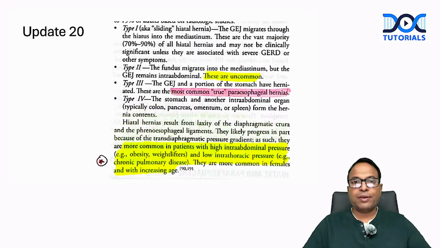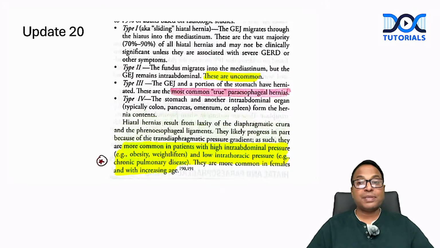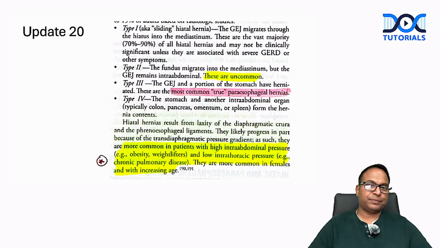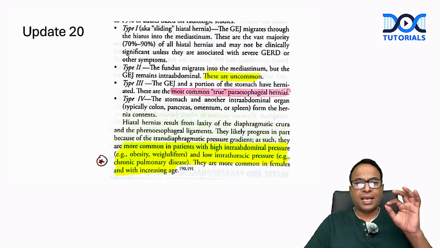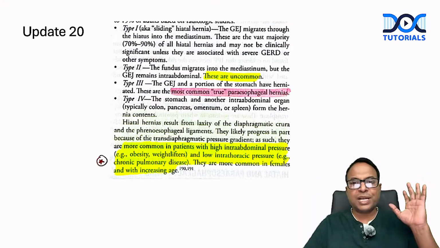So update number 20. When I was taking class last month in our institute, I had a doubt whether the commonest hernia among the paraesophageal is type 2 or type 3. I told in the class also, by mistake, type 2, but it is very clearly mentioned in the new edition. Type 3 is the most common true paraesophageal hernia. So paraesophageal hernias are type 2, type 3, type 4. Now it's clear in this edition.